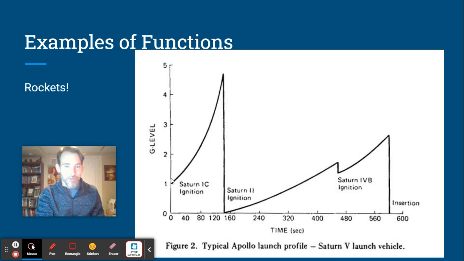And here's another one, rockets. Okay, this is how they accelerate. The first stage of the rocket goes, and the acceleration reaches a maximum, and then that stage of the rocket falls off. At which point another rocket kicks on, and it's a slower acceleration, and it grows, and then it drops off, and quickly is picked up by another rocket section, and then finally the rocket has finished its acceleration. So this measures g level or acceleration versus time in seconds down here. So this is from like the Apollo space rockets. Okay, so it's pretty cool. You're going to study that in physics, or if you want to say I study rocket science at school today, now you can say that.